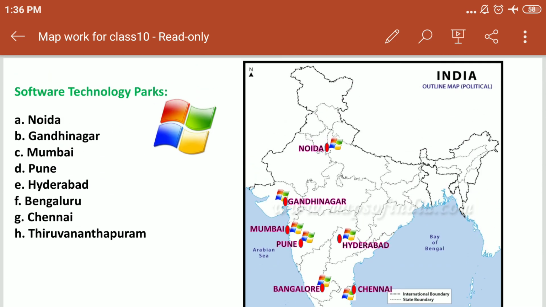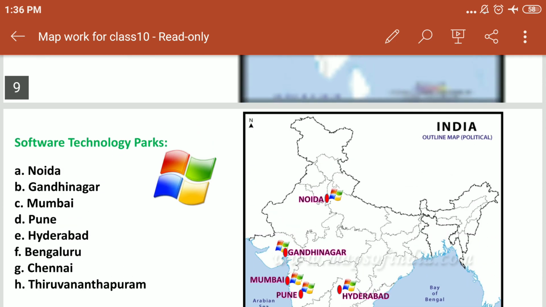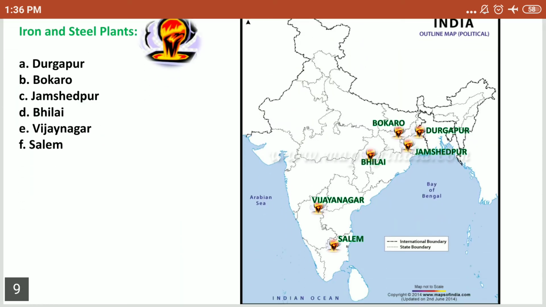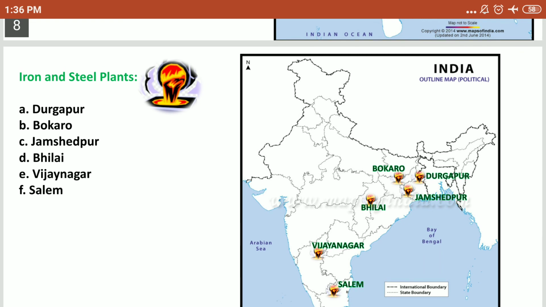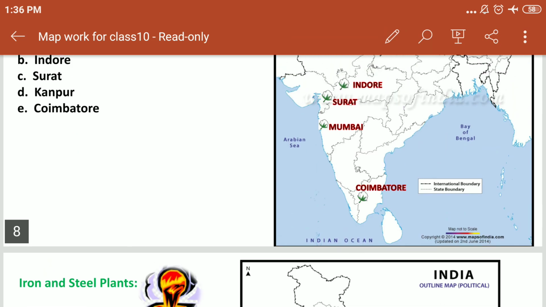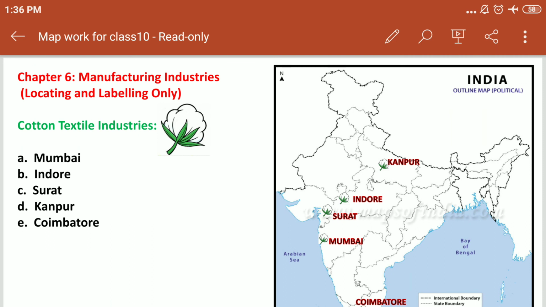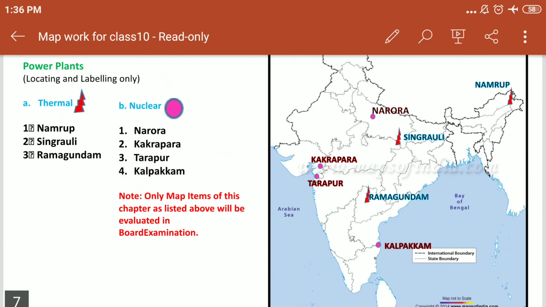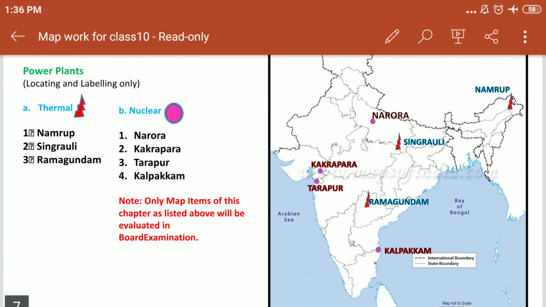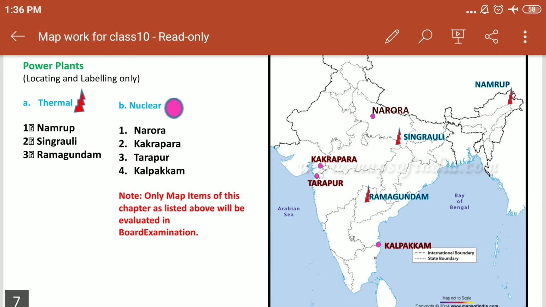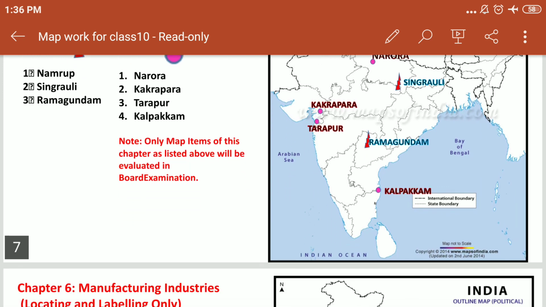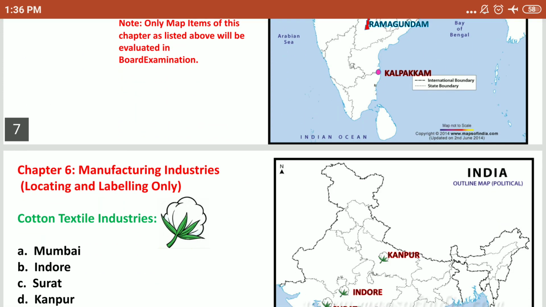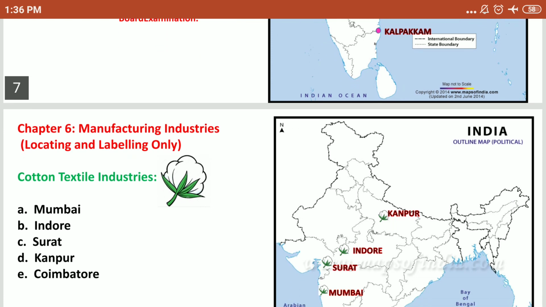Then 8 software technology parks, 6 iron and steel plants, 5 cotton textile industries, and 3 thermal power and 4 nuclear power plants. All these are the maps which belong to geography. So you do more and more practice of these maps.